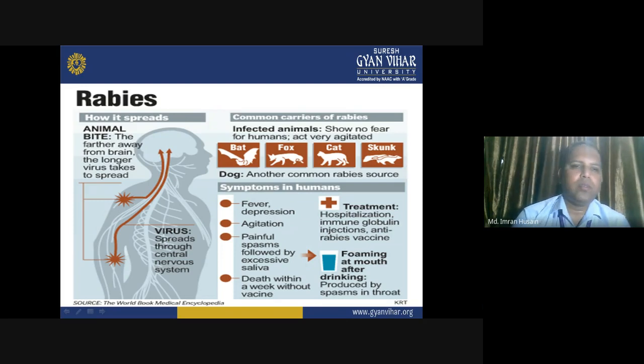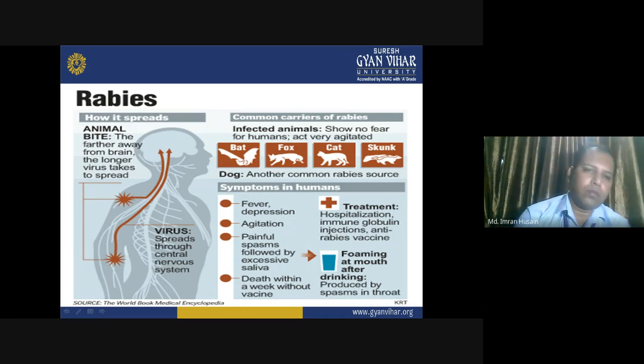So in this image, you can see how it spreads. Firstly, you must have an animal bite, right? The farther away from the brain, the longer the virus takes to spread. So, animal bite: the animal that is suffering from rabies has bitten the host.